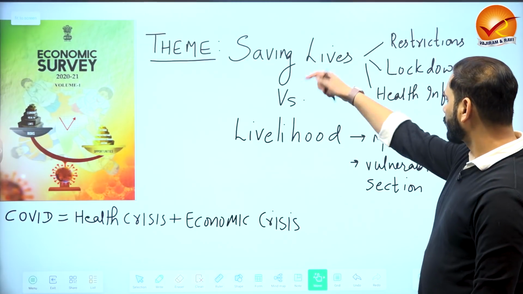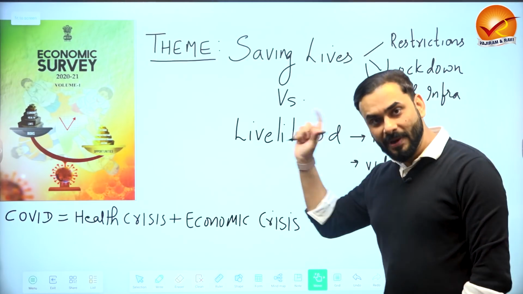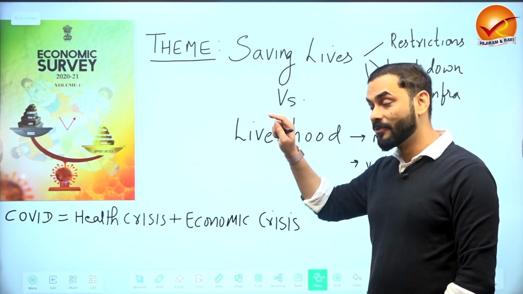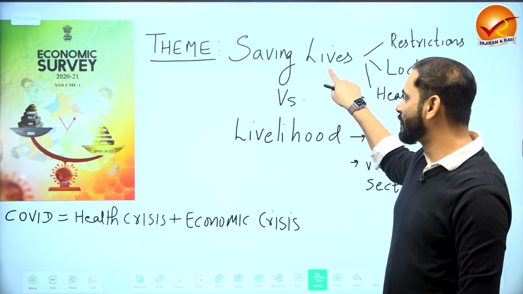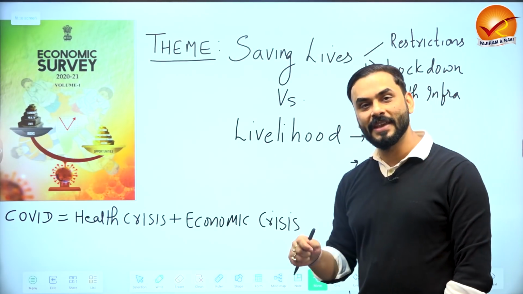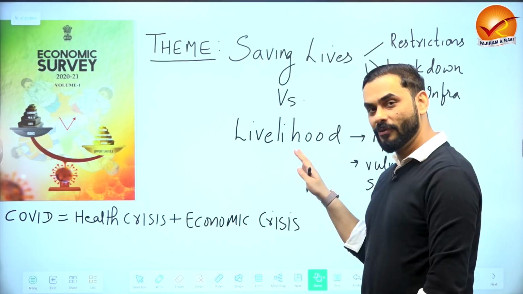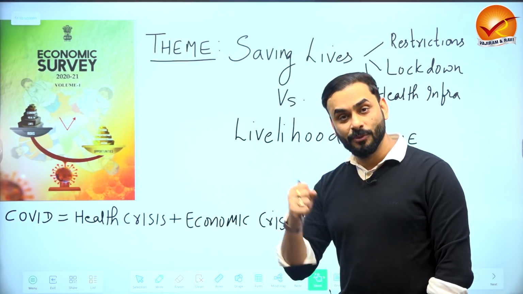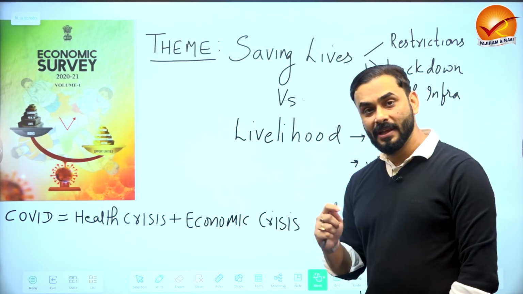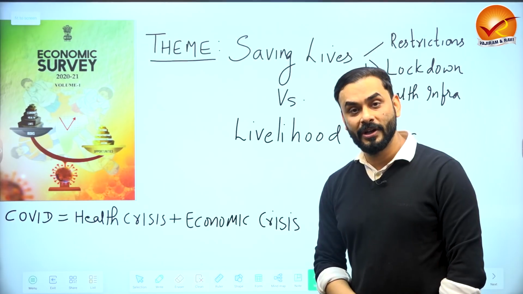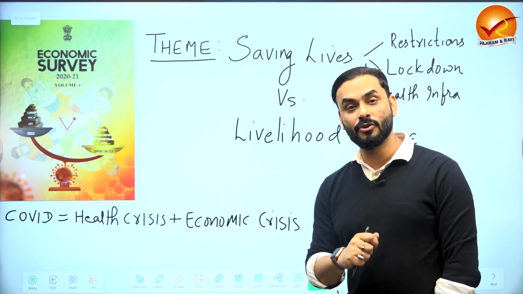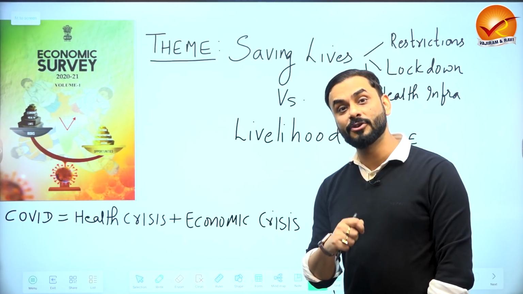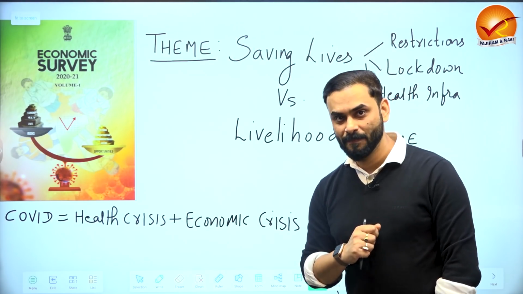So you see, the dilemma in front of the government last year was whether to save lives or to save the livelihood of people. Livelihood would mean providing jobs, providing economic strength to people. And saving lives would mean that it's a dangerous situation like COVID, how to save lives of people, how to minimize the negative impact on life and health of people.